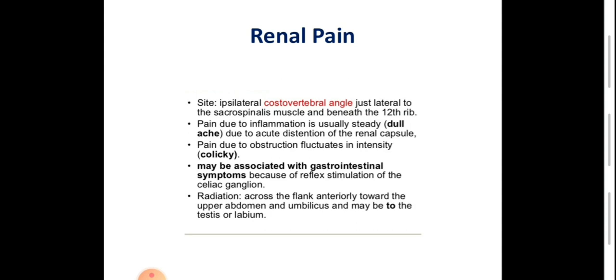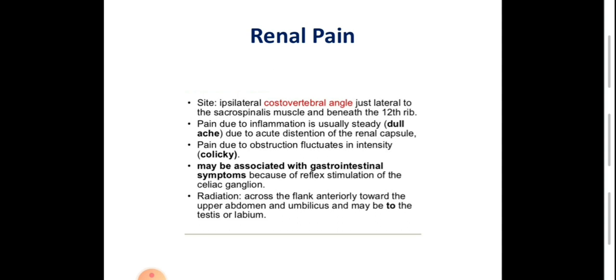Renal pain. Renal pain is usually located in the costovertebral angle, which is the space between the last rib, the 12th rib, and the paraspinalis muscle. This angle is called the costovertebral angle, which is located in the flank, the upper part of the flank or loin. Pain of renal origin may be due to inflammation or obstruction.